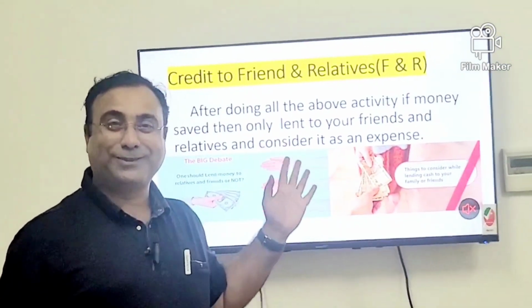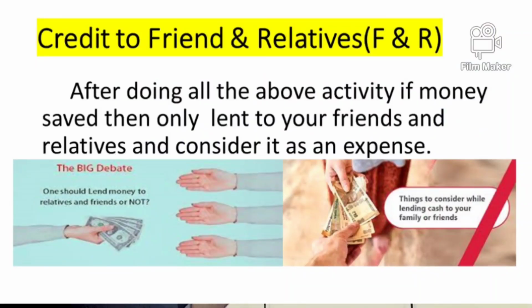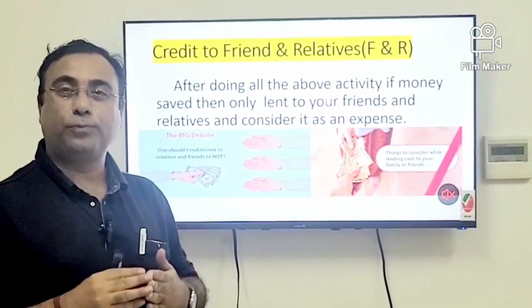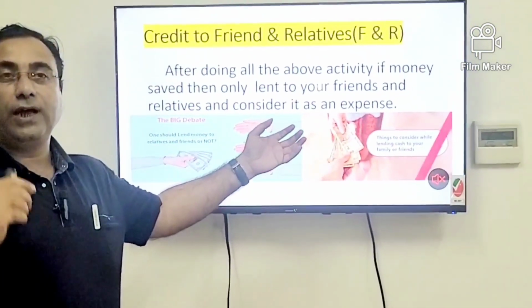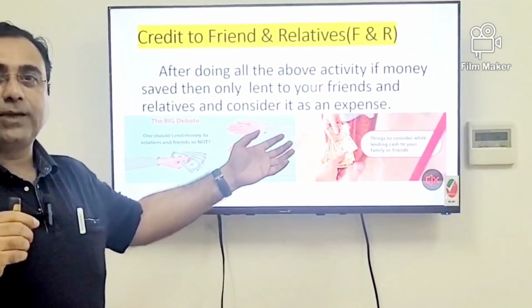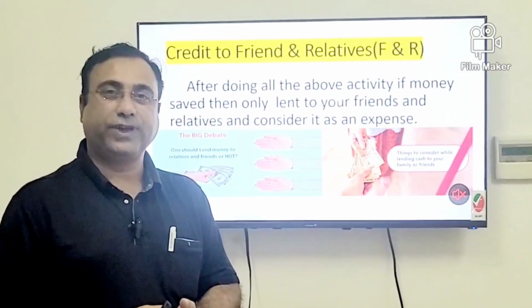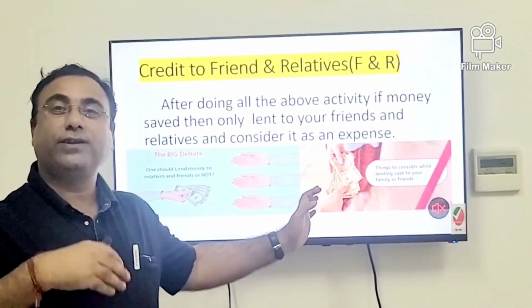Then the major expense for many people whose top priority is contribution. If you remember, in human psychology I said that people have 6 kinds of priorities, and for those whose topmost priority is contribution, this is something everyone does: releasing some money, lending to someone as credit, either a friend or a relative. But how much can you give them?